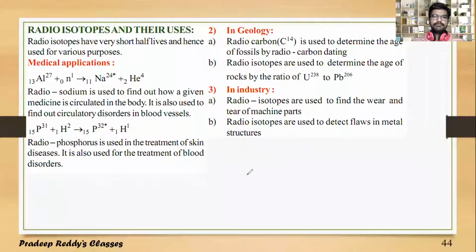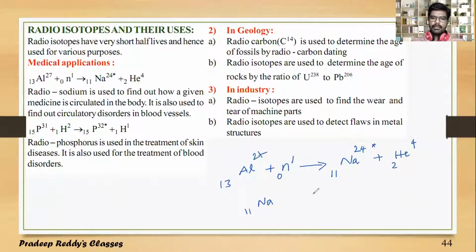Say for example, you have aluminium 13-27, and this is bombarded with one neutron. It gets transmuted to Na 11-24 star plus helium 2-4.